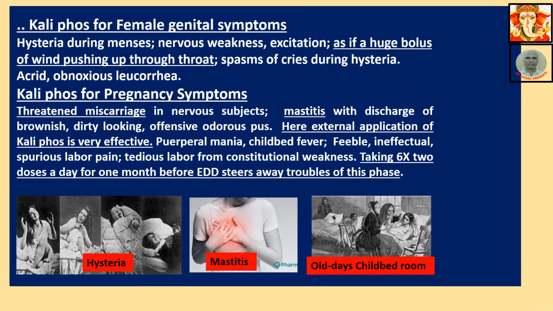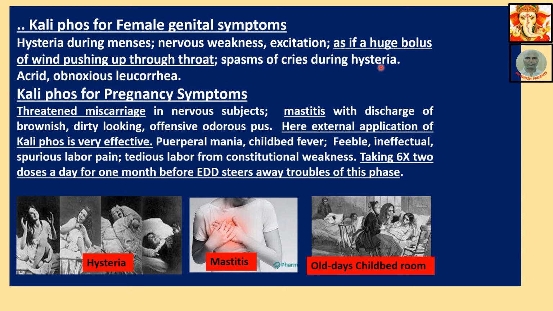Kali phos for female genital symptoms continued. Hysteria during menses. Nervous weakness, excitation, as if a huge bolus of wind is pushing up through the throat. This is called globus hystericus. It is actually a feeling, it's not actually so. Kali phos is the medicine there.